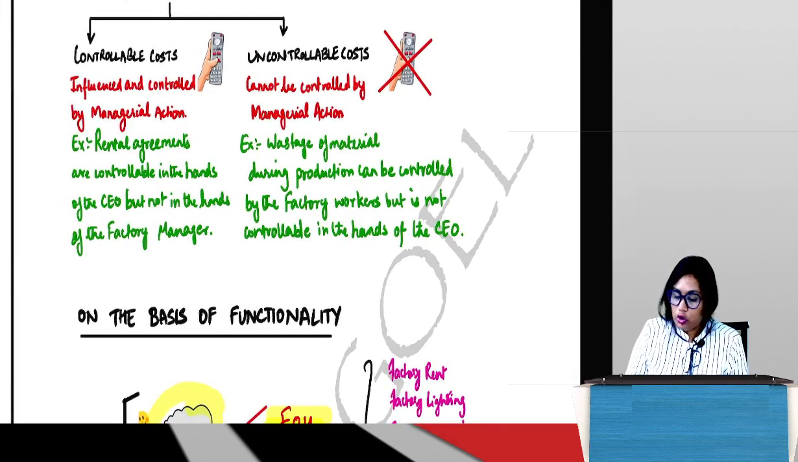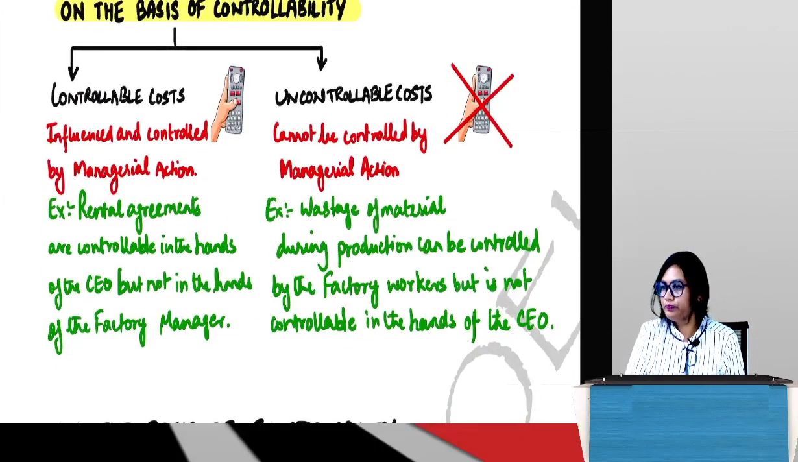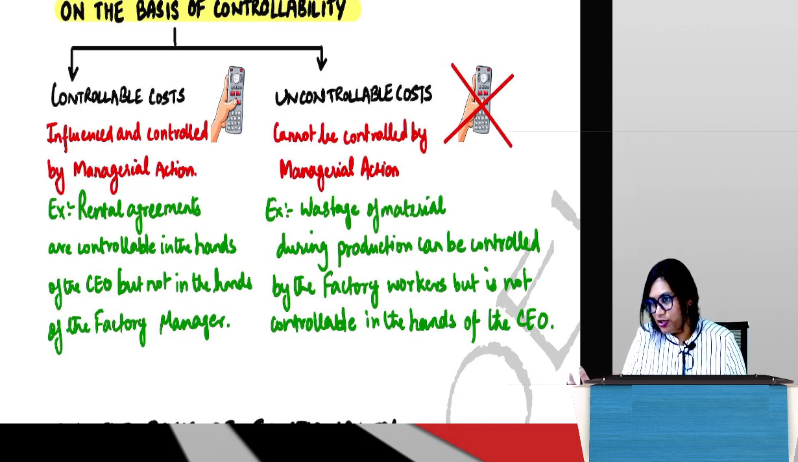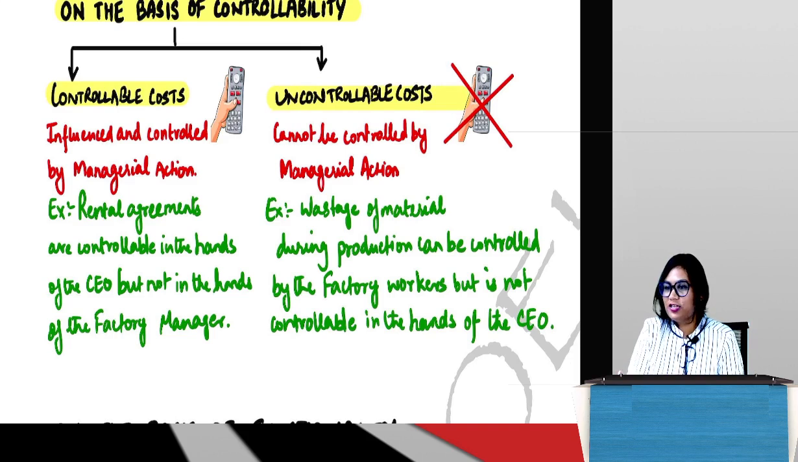So quickly come to on the basis of controllability. Guys, like all other definitions, this definition is also very straightforward. On the basis of controllability, costs can be broken down into two types: controllable costs and uncontrollable costs. You ask costing, what is controllable costs? Controllable costs are those costs which can be controlled. Uncontrollable costs are those costs which cannot be controlled. This is the definition, or rather meaning.